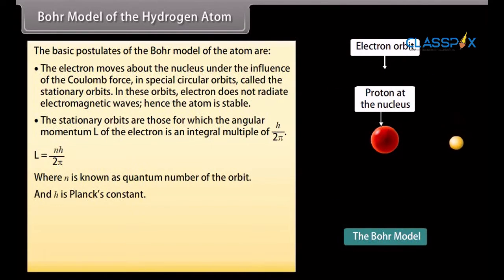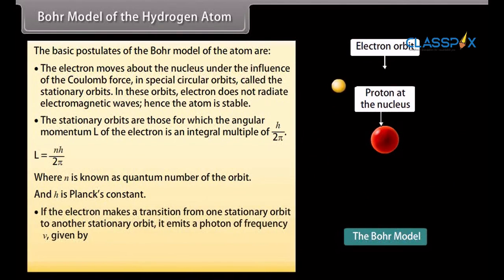If the electron makes a transition from one stationary orbit to another stationary orbit, it emits a photon of frequency ν, given by ν = (Ei − Ef)/h.